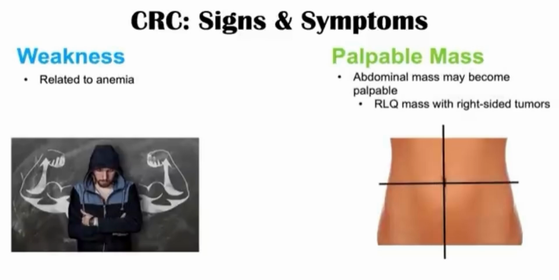So if you look here, the abdomen is split into 4 quadrants using the belly button or the umbilicus as the midpoint. So right upper quadrant, left upper quadrant, right lower quadrant, and left lower quadrant. Oftentimes, if there's a tumor in the right colon and it's in the right lower quadrant, it may be palpable. So there may be a right lower quadrant mass in some patients. There are signs and symptoms of a large bowel obstruction that can occur as well.